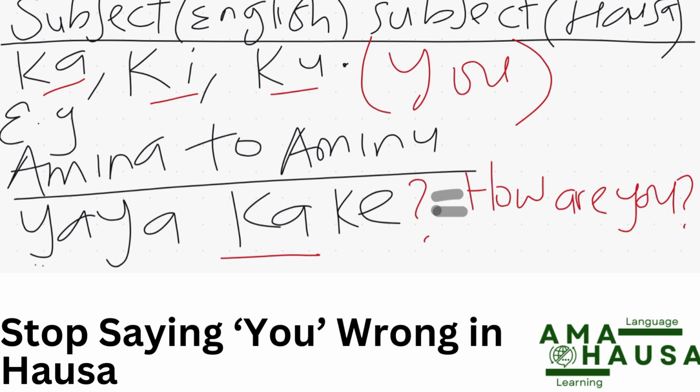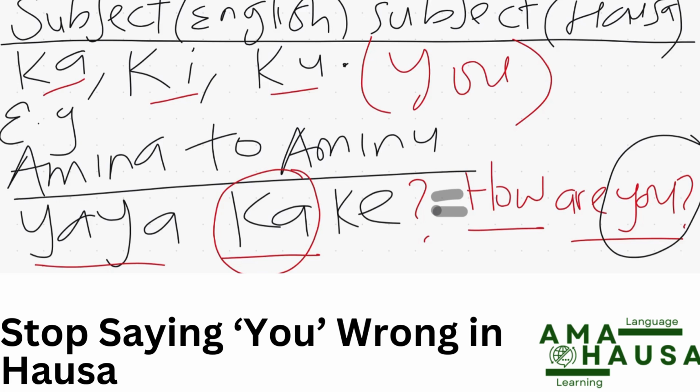So the whole of Yaya is just how, alright? Are you is Kake. But emphasis on the ka, because this is what we want to establish as you. So Yaya Kake, Amina to Aminu. And if Aminu is to ask Amina how she is, that Aminu is talking to Amina. Aminu wants to say, how are you?